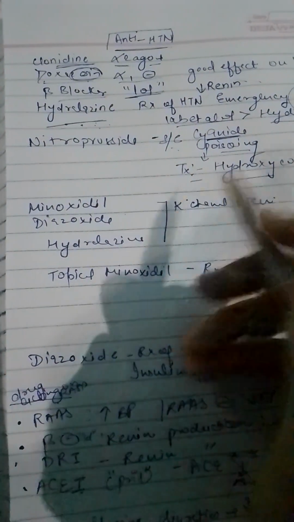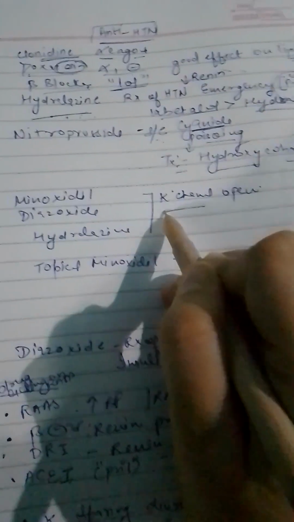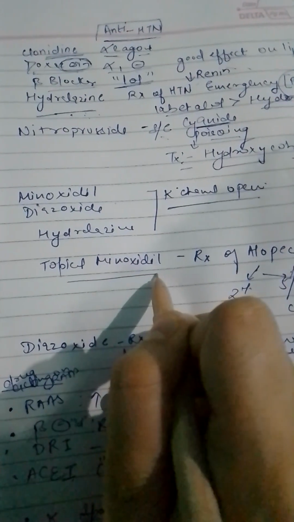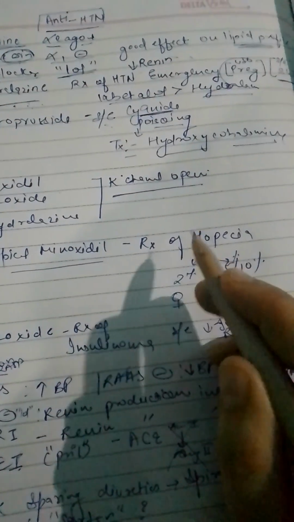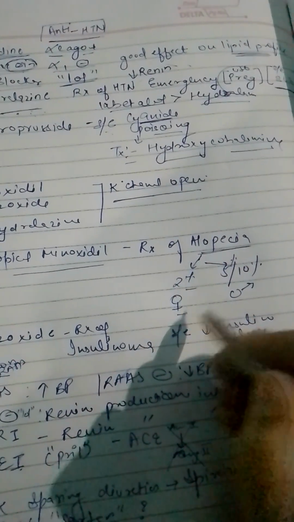Then they can ask that minoxidil, diazoxide or hydralazine are potassium channel openers. Then comes topical minoxidil, which is used for hair growth, for example in the treatment of alopecia. They can ask that 2% is used in females, and 5 to 10% is used in males.